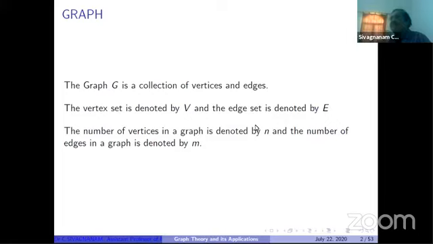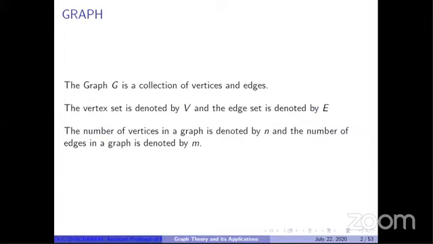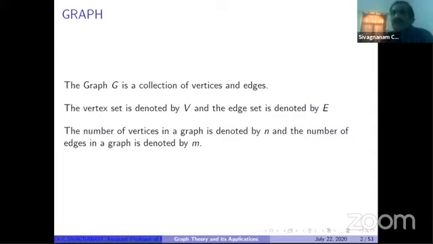How many vertices and how many edges are available in the graph, we can easily find out. Usually, the number of vertices in the graph, according to Chartrand, we denote by small n, and the number of edges in a graph is denoted by m. According to Harary, it is p and q. The number of vertices is denoted by p, and the number of edges is denoted by q. Anyone we can follow, the notation is not a problem. So I am following Chartrand: the number of vertices is denoted by n, and the number of edges is denoted by m.